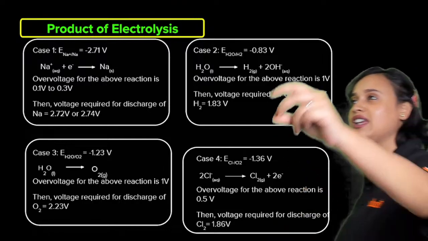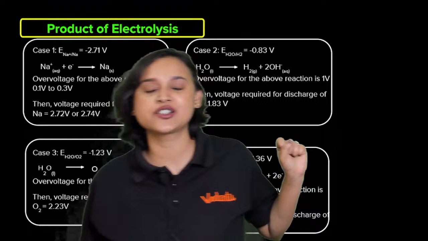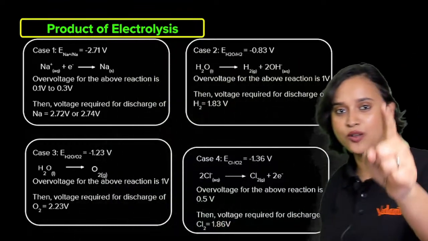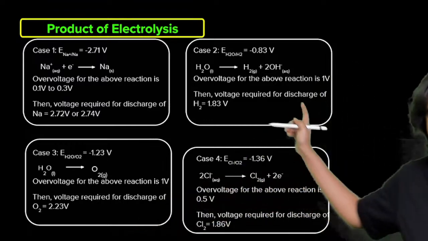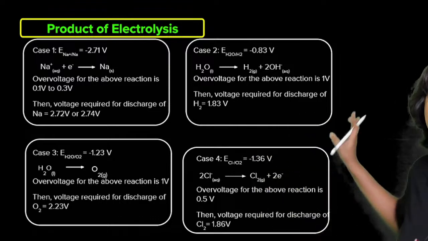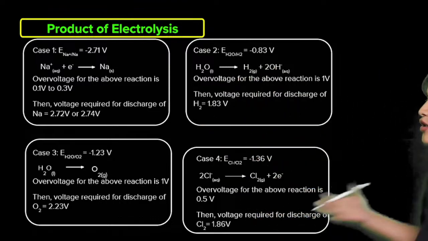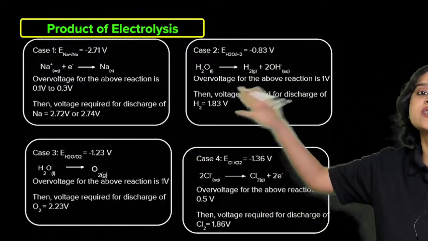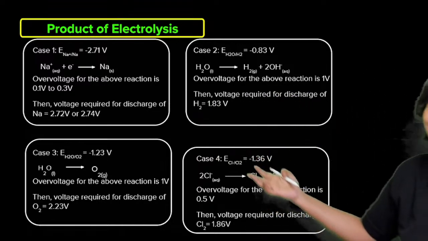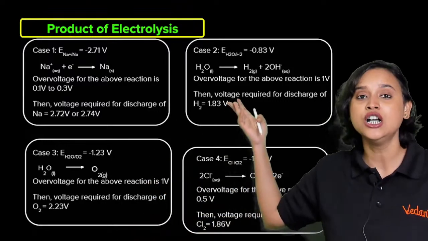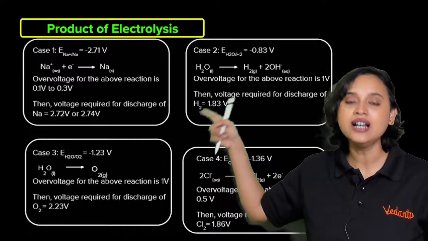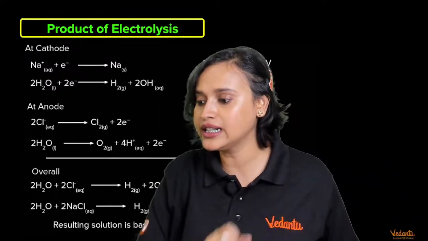So now everybody, tell me, what are the products of electrolysis of NaCl? Molten NaCl, what are the products? Write it down in the chat box, because very soon you will be getting this question. Case 1, case 2, case 3, case 4 are absolutely similar. All you are doing is subtracting. When minus and minus you subtract, you get an added up value, and you see that the voltage required for discharge is higher than the E value.